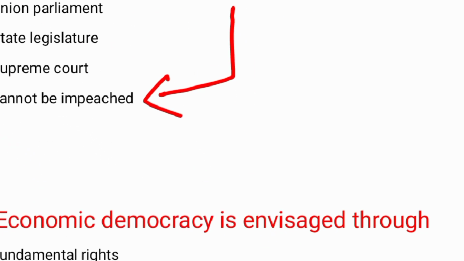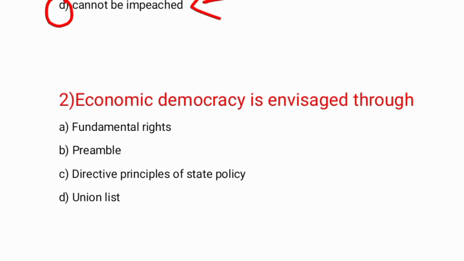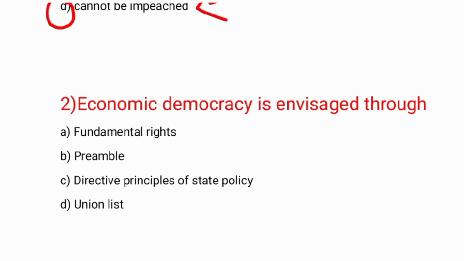Now let's see the second question. Economic democracy is envisaged through. The options are fundamental rights, preamble, DPSP and union list. Which of the following has given the economic democracy? And the answer is DPSP.